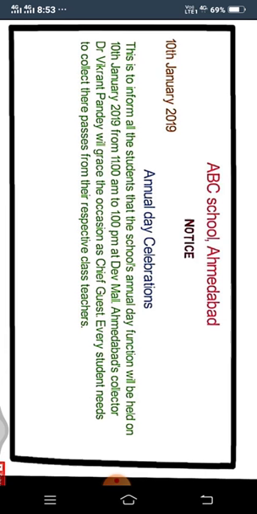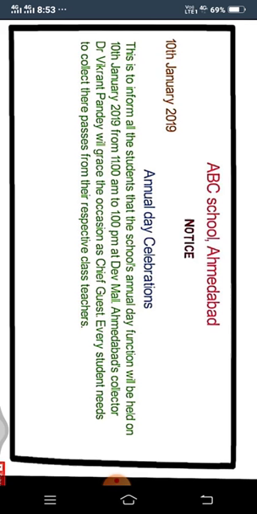Then we have to start the body of the notice. This is to inform all the students that the school's annual day function will be held on 10th January 2019. From here we have to mention the time, from 11 AM to 1 PM.